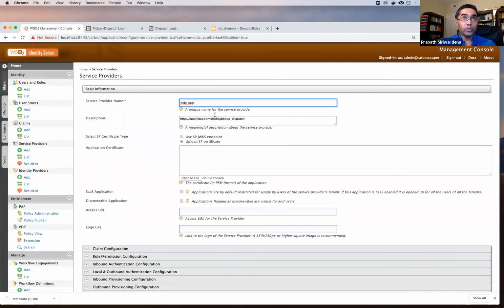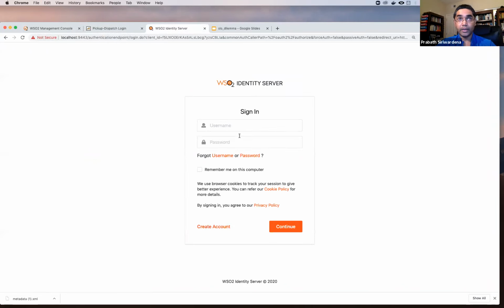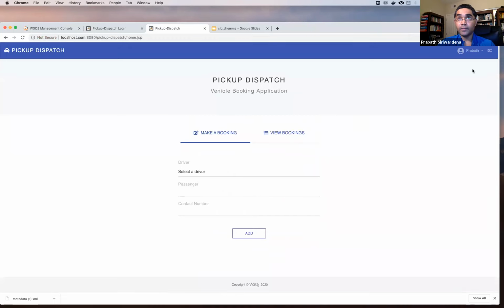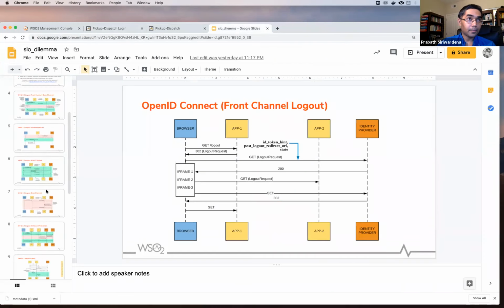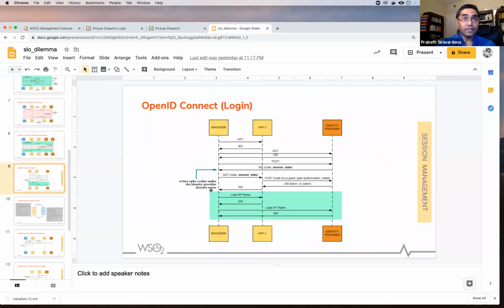Now, if you go to this particular application, the pickup application, I don't have a login session now. If I click on login here, once again, it's an OpenID Connect flow, and I can log in. Now I'm logged in here, right? Remember this flow, the one we just completed, the OpenID Connect login.